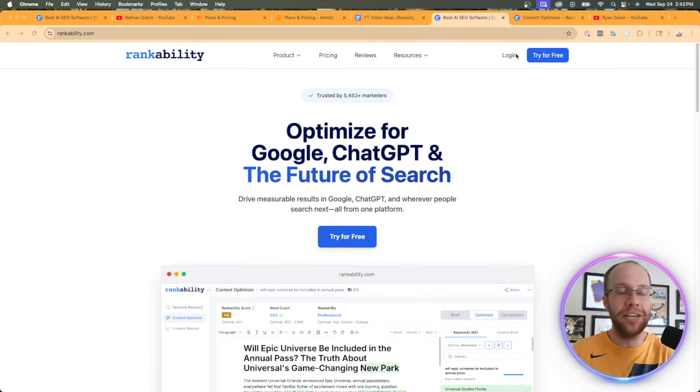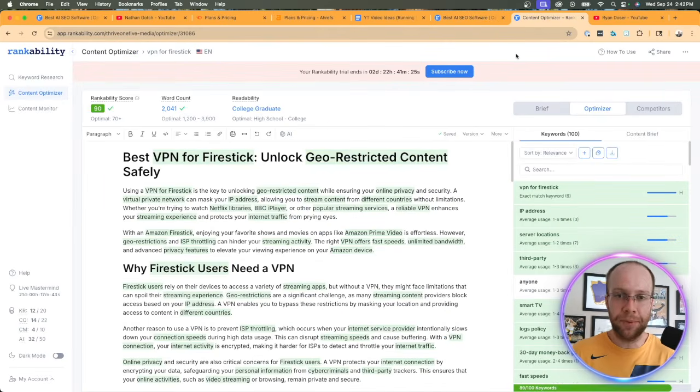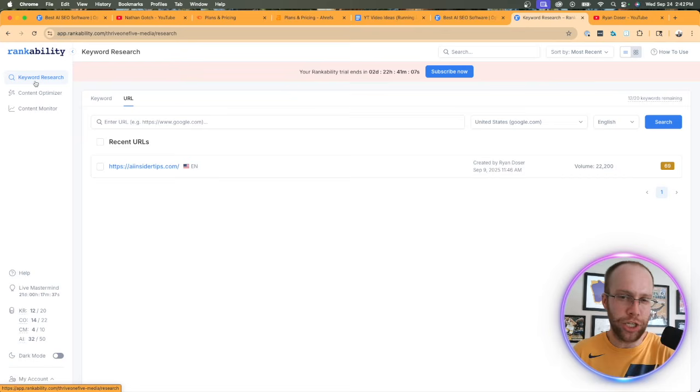I do think the number one selling point of Rankability, and I've said this multiple times throughout this review, is this content optimizer feature. If you're just trying to do basic keyword research or basic competitor analysis, you're better off suited with an Ahrefs or an SEMrush at similar price points, but they do provide more usage and better insights, in my opinion, on that keyword research element.